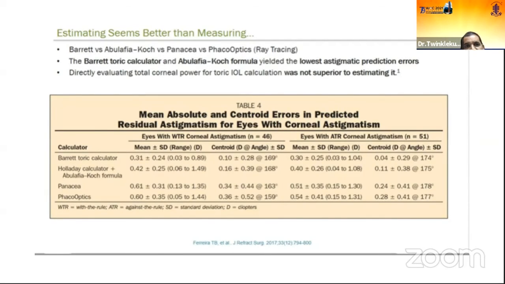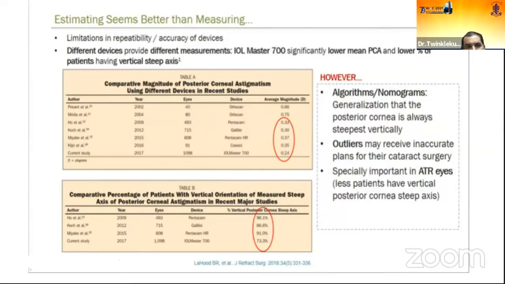He also found that direct evaluation of total corneal power was not superior to estimating it. So estimation and measurement give nearly the same results. According to this study, he also found a limitation in the measurement devices, IOLMaster 700, in comparison with other equipment.